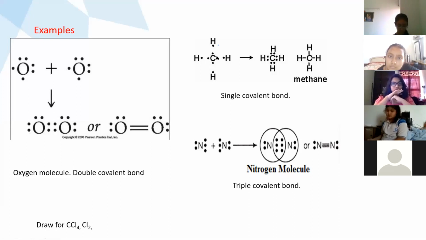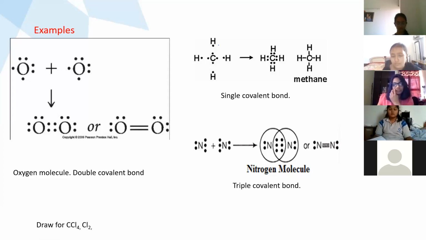Carbon, 4 valence electrons we have drawn, and hydrogen, 1 electron we have drawn. So, drawing the circle around carbon and around each hydrogen also. Between carbon and each hydrogen, one pair of electrons is shared. So, we'll get a single covalent bond. This will be the result of the single covalent bond.